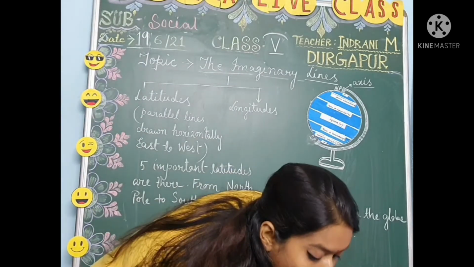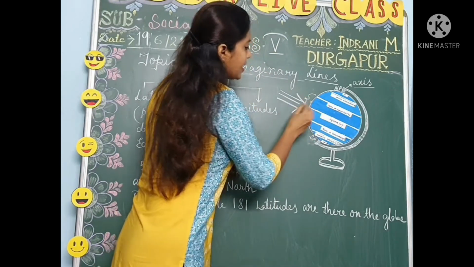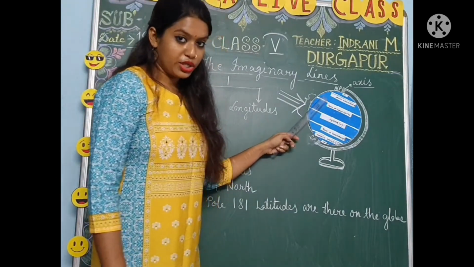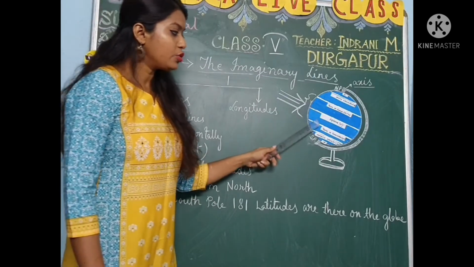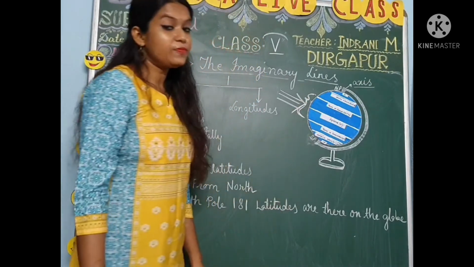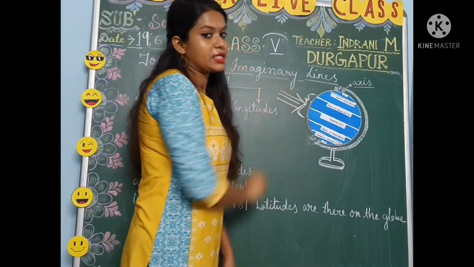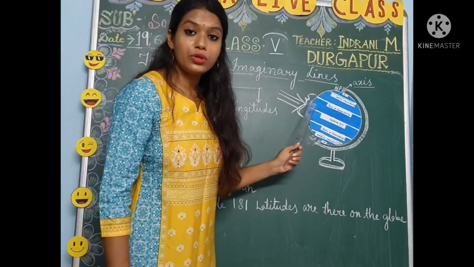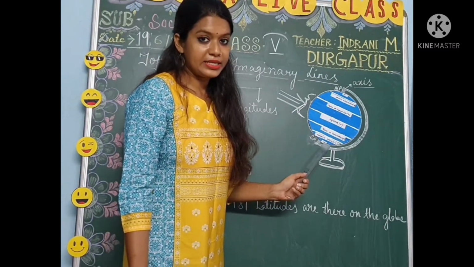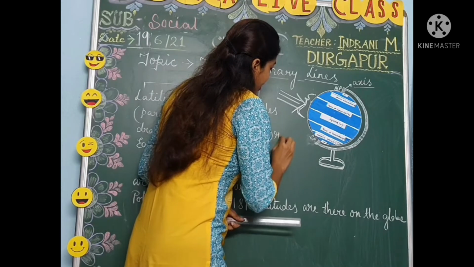This total area is actually getting the sunlight the most. The equator to Tropic of Cancer in the northern hemisphere and from equator to Tropic of Capricorn in the southern hemisphere, these portions on the earth receive the most sunlight. So this is the hottest zone, right? The climatic condition of this particular area will be very hot, isn't it? This is called the torrid zone. What is it called? Torrid zone. Okay.